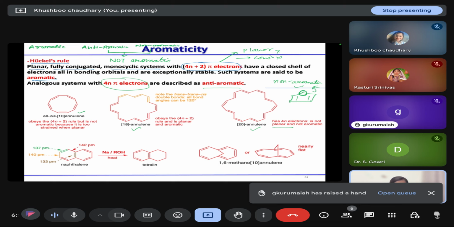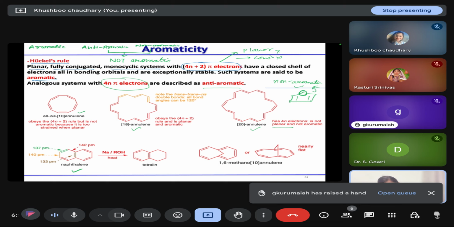In the case of a monocyclic system, it is clear that if we have 4n plus 2 pi electrons or 4n pi electrons, we will consider them aromatic and anti-aromatic respectively. But in the case of a bicyclic system, if we consider the peripheral aromaticity, then they are also considered aromatic compounds, but their properties are still different from the aromatic compounds.